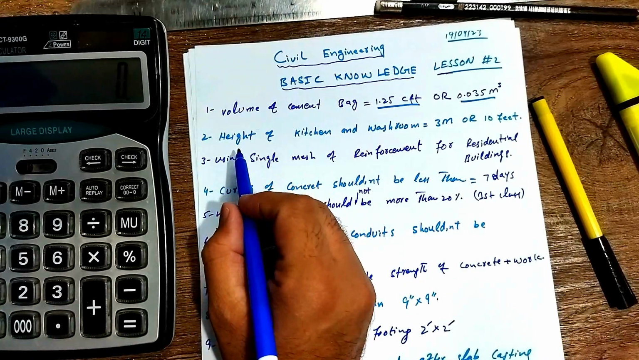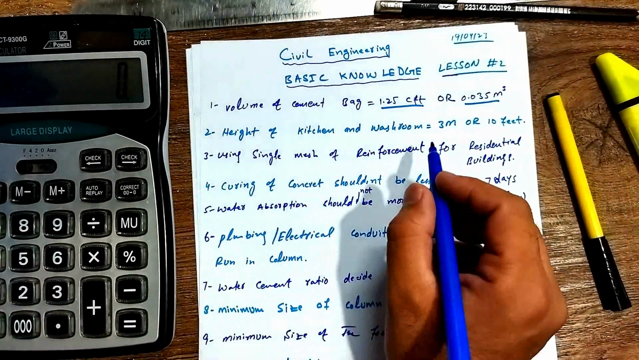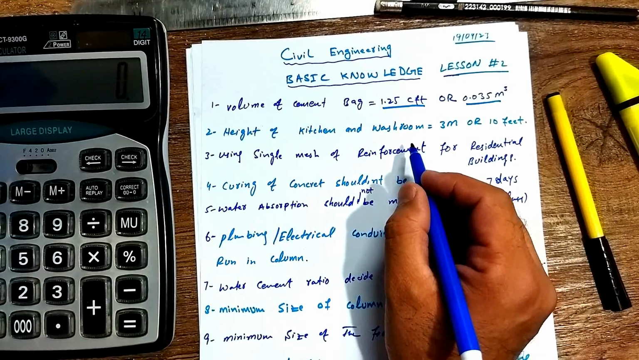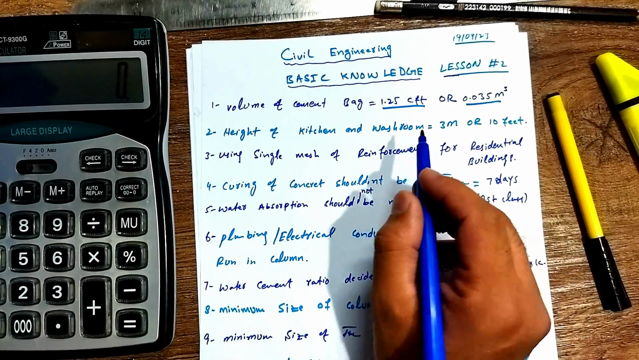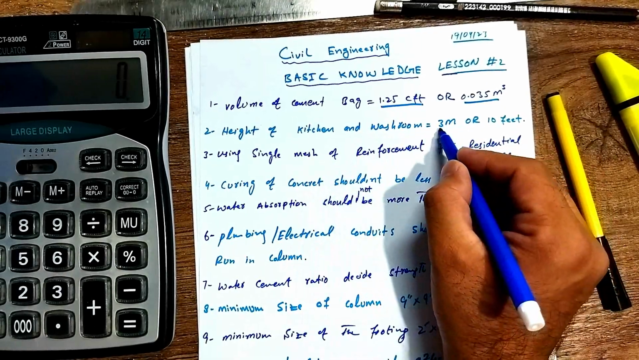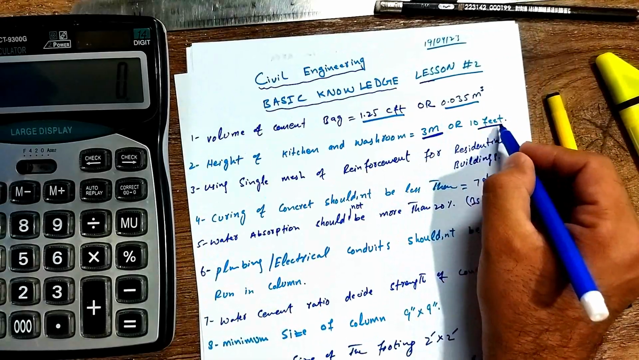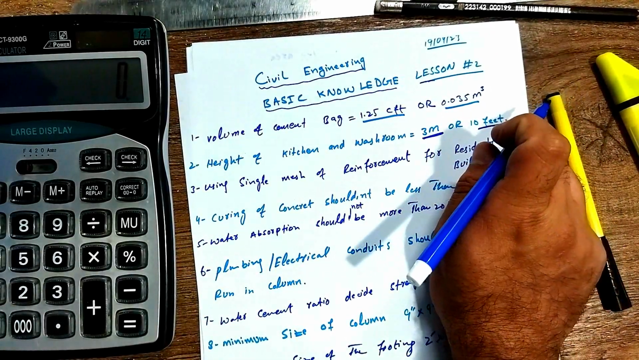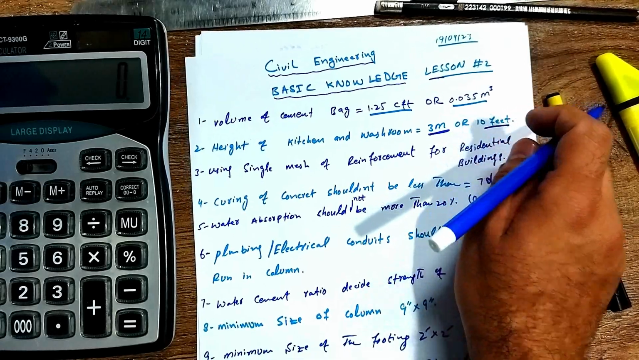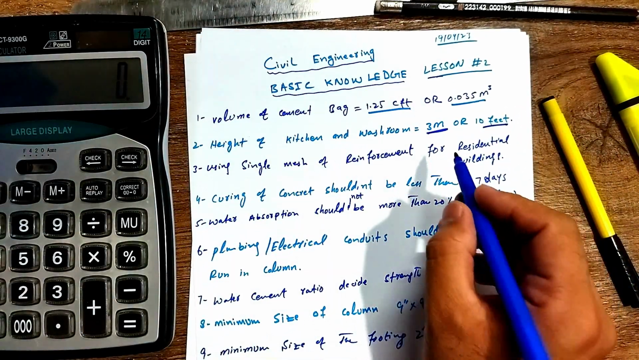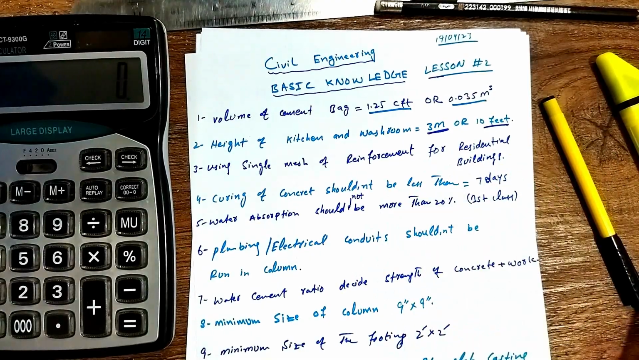Point number 2, height of kitchen and washroom. Students, the height of the kitchen and washroom from floor level to roof level should be 3 meter or 10 feet. I can give you two values for different systems of measurement, FPS and MKS, and both are 3 meter or 10 feet. Okay.